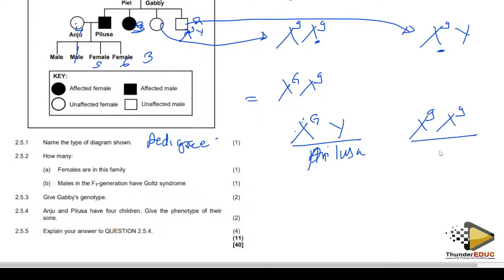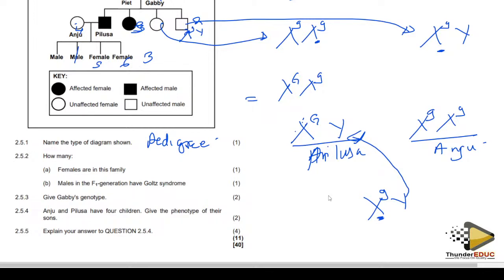So if they are looking for the sons, how are these sons going to be? Automatically the son is going to have this. You know why? It's because the father will always give the Y to the son, and the X always comes from the mother.